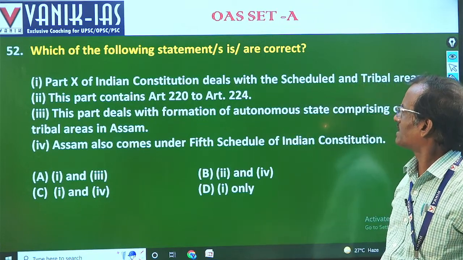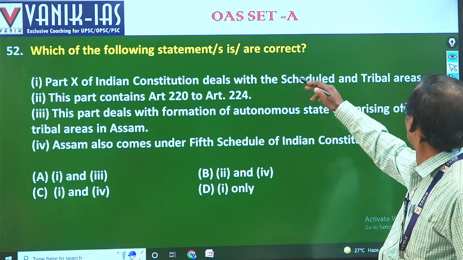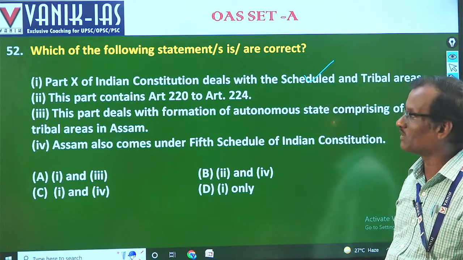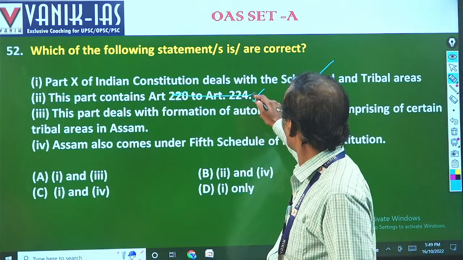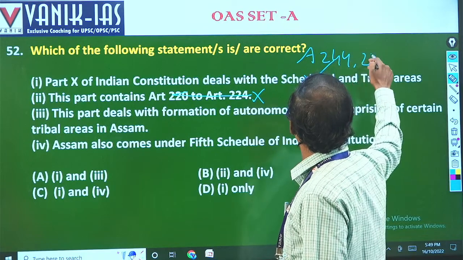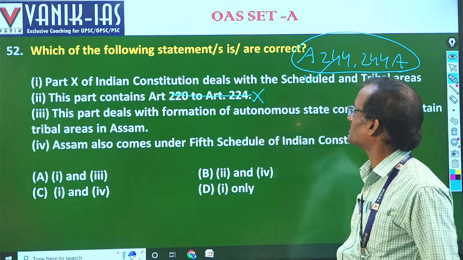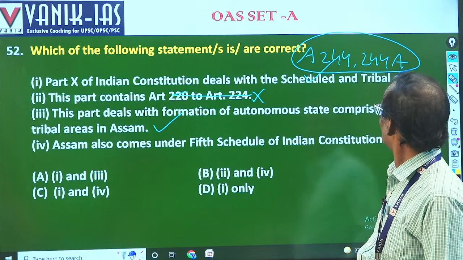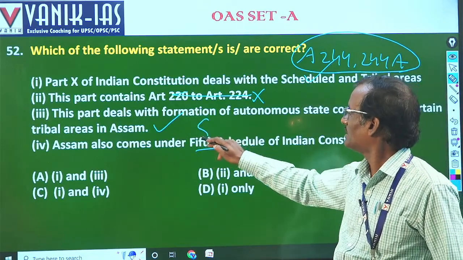Which of the following statements are correct? Part X of the Constitution deals with the scheduled and tribal areas. That is correct, Articles 244 and 244A. This part contains Article 220? No, that is incorrect. It contains Article 244 and 244A. This part deals with the formation of an autonomous state. 244A deals with that, so it is correct. Assam comes under the 5th schedule? No, Assam comes under the 6th schedule.